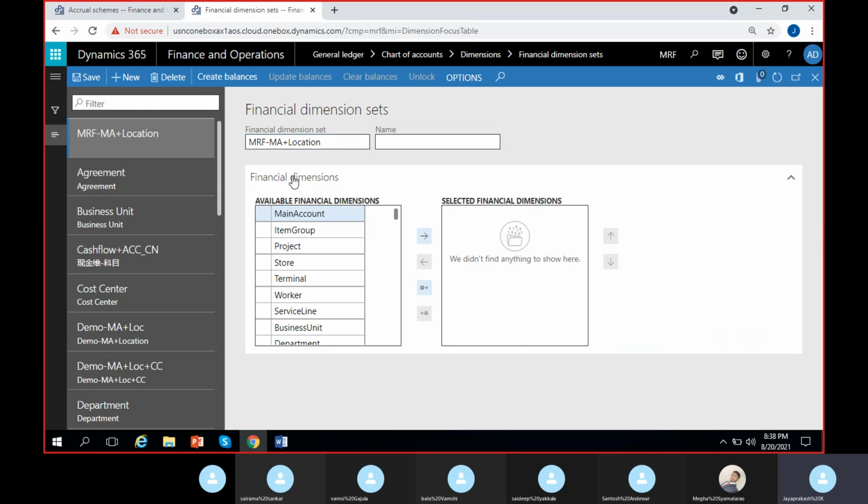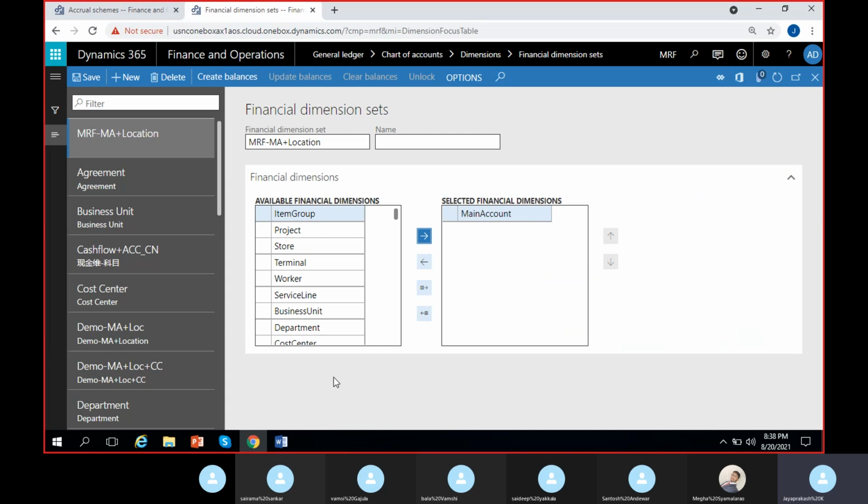So first what we have to select is main account. So I am selecting main account here. As you can see, I selected it here. I click on this arrow mark, then it will be selected into this side. Then along with main account, we have location to be selected.